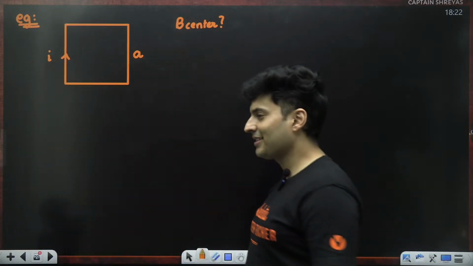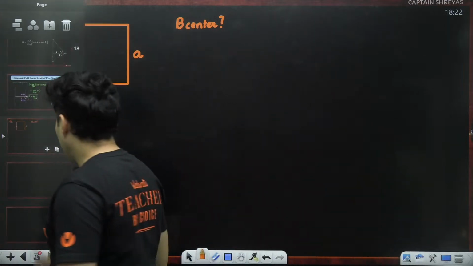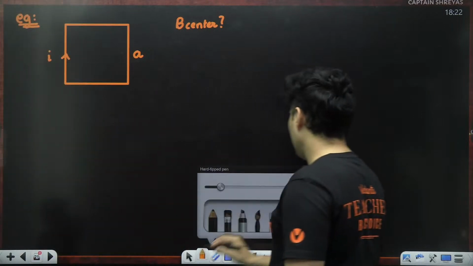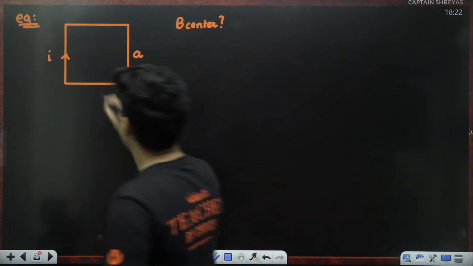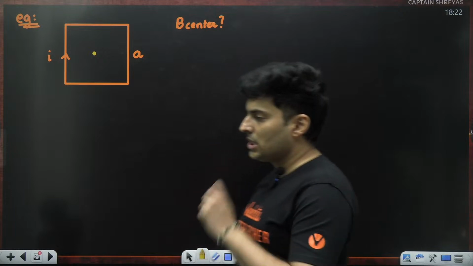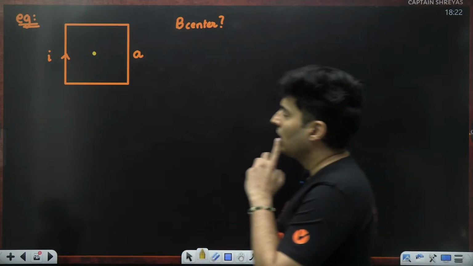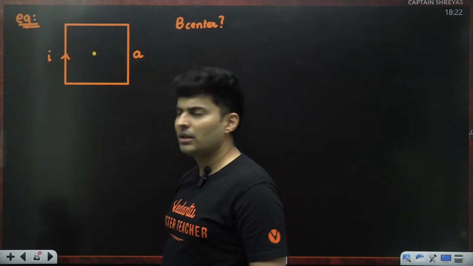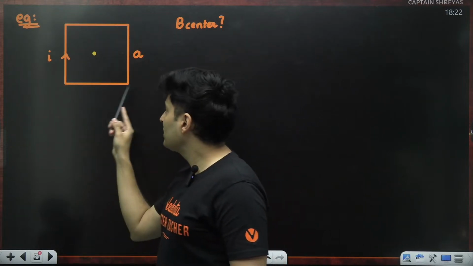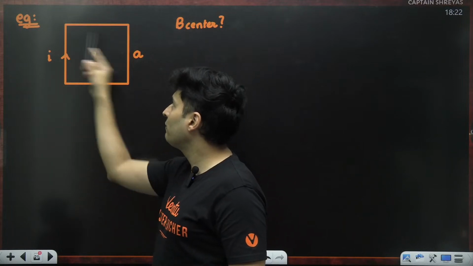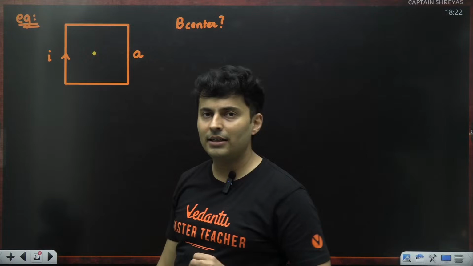Let's do this. The moment I see this diagram and I have to find the magnetic field at the center, let me just see where the center is. Well, the center is right over here. Fair enough. Next important thing, every wire will produce a magnetic field here. And because of the symmetry, if I just find how much contribution is there from one side, if I multiply it by 4, I will get the total magnetic field.